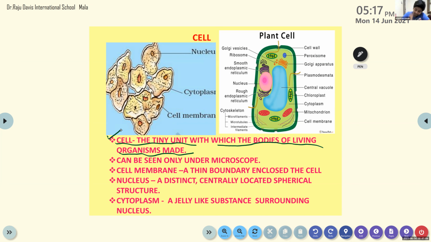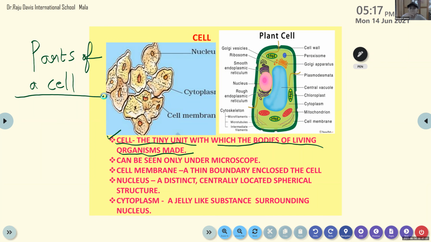Okay? Now you have to write parts of a cell. Please write the heading, parts of a cell. As I told you, don't write everything. Next heading, next point. I'll write it here because that is not able to be seen. After writing the cell definition, below that, okay? You have completed this, no? Below that, you write the next heading.